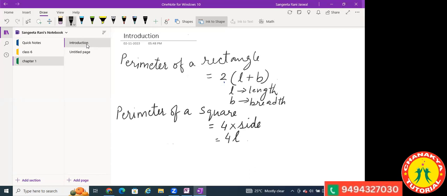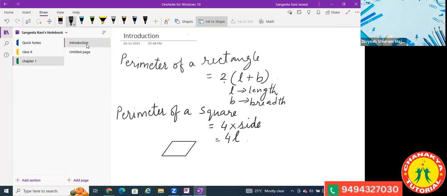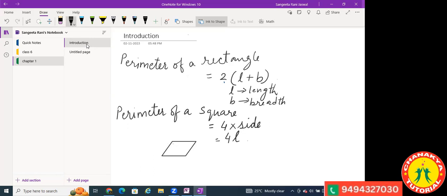Now, these were the basic figures, rectangle and square, that you have been studying, maybe in your junior classes also. Now, suppose we are given some other shape like a parallelogram, how will you find the perimeter? Ma'am, we will add the lengths. Yes, you will add all the lengths.